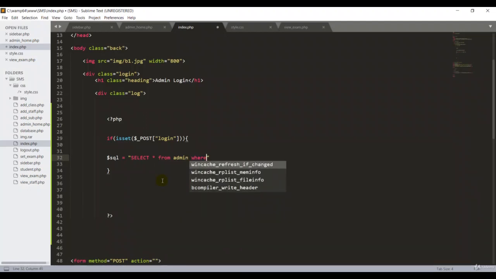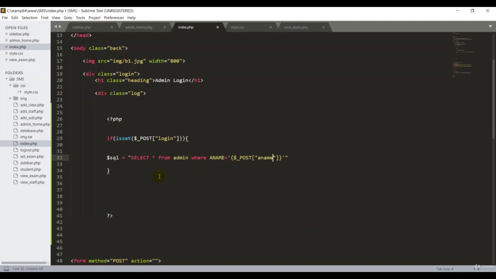Then I'm going to give the condition. I ask the system to check a name, equal, double quote. Inside, the single quote is important. We type dollar underscore post, then square bracket and double quote. It should be double quote. I should type aname.